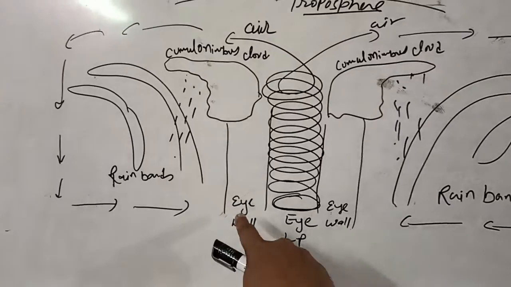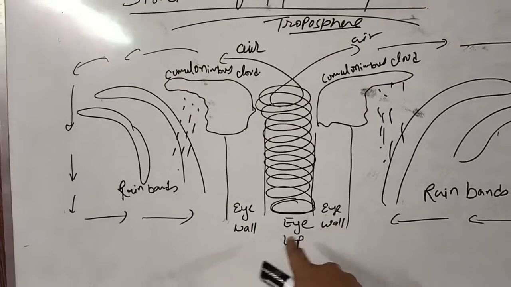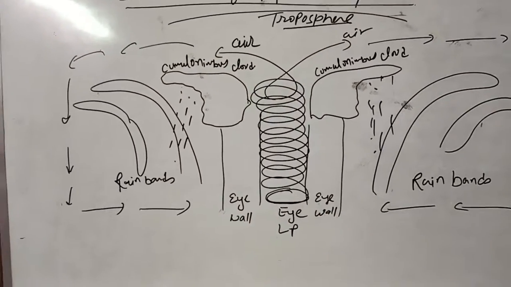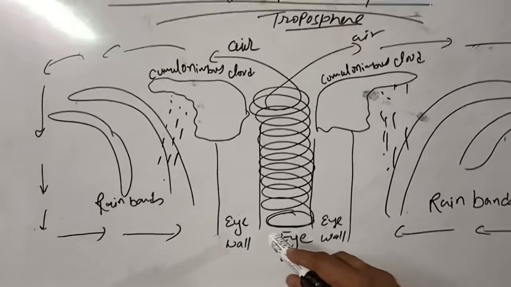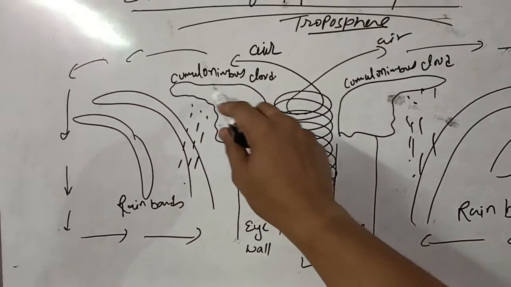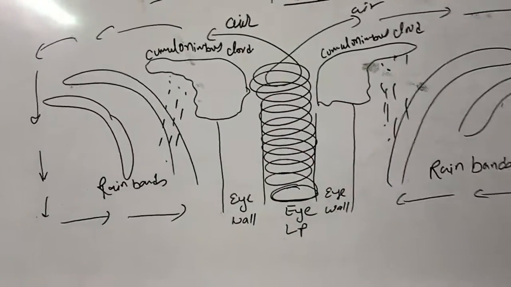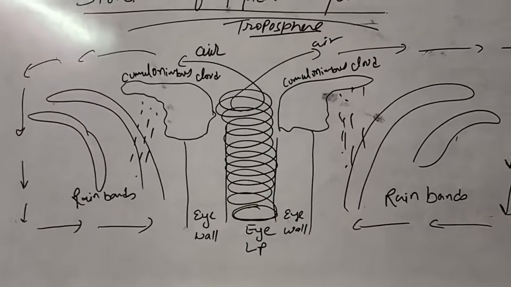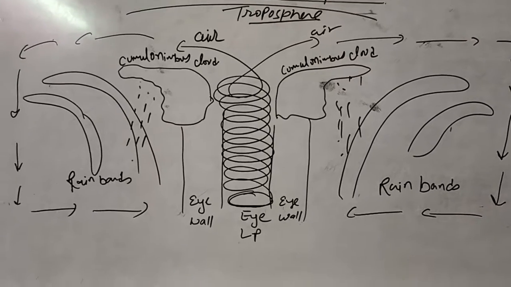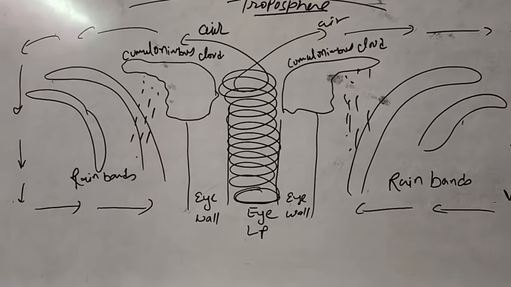You see the eye wall here, and the eye wall here also. Now this eye wall diameter is 10 to 20 kilometers, and this eye wall is associated with cumulonimbus cloud. When we use the word cumulonimbus cloud, it indicates very heavy rainfall, thunder, lightning. So cumulonimbus cloud is mostly associated with thunder and lightning. Clear?